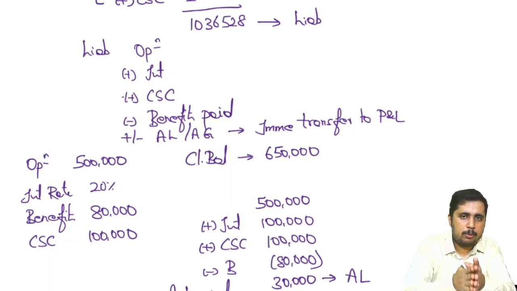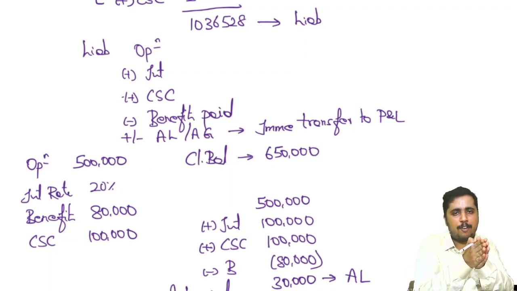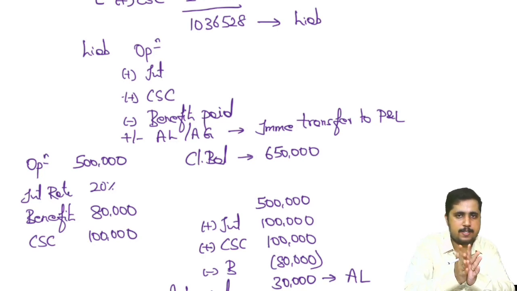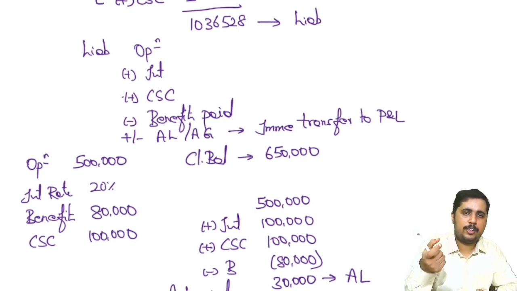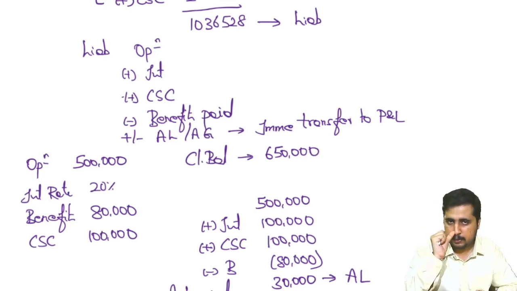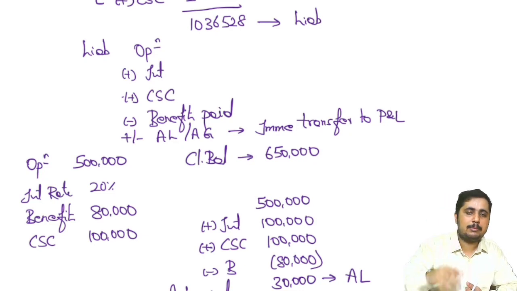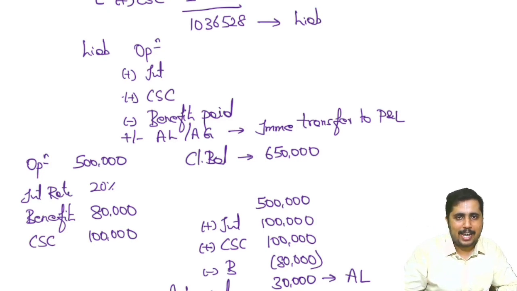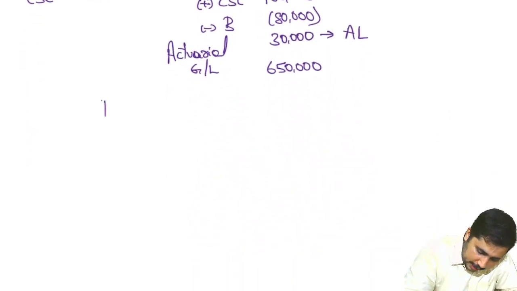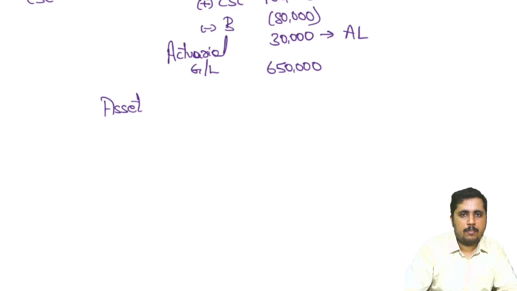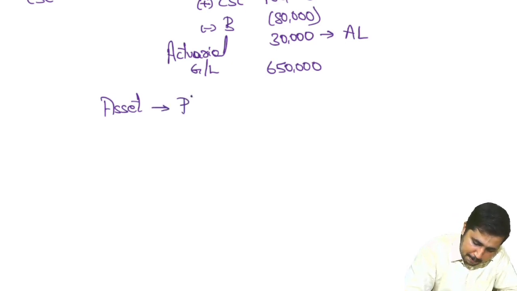What we are talking about is I have to pay after a certain number of years to my employees. And there is an obligation for the employer to pay it, and therefore there is a liability for making the payment. Just because you created the liability, whether cash will come to my organization, no. Liability is only representing that this much of obligation I have to pay to my employees. But you need actual cash to make the payment. For that reason, AS 15 said also create an asset. And in AS 15 language, we call it plan assets.